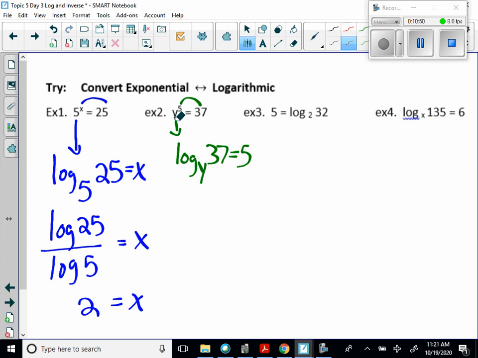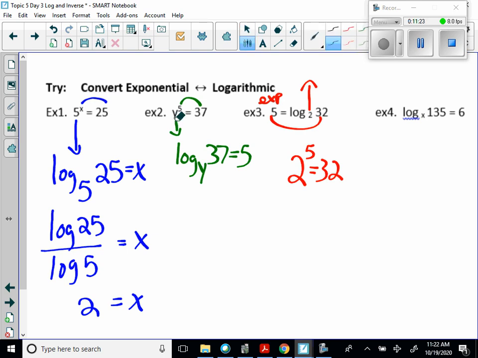When we look at this next one, they want us to rewrite it as an exponential, so we have to do up and switch, right? So the 2 becomes a big base, and then the log is always equal to the exponent, correct? So that's going to be 2 to the 5th is equal to 32. Okay, and if we understand the definition of a log, that a log is equal to an exponent, then we understand that the 5 is the exponent, and let's go on the exponent spot.